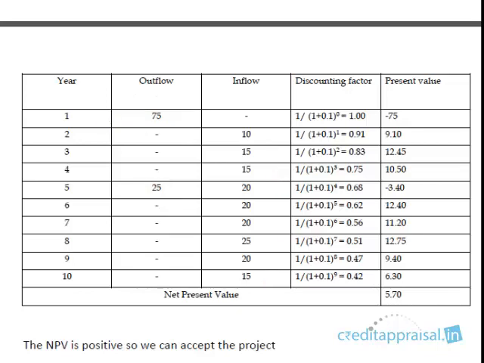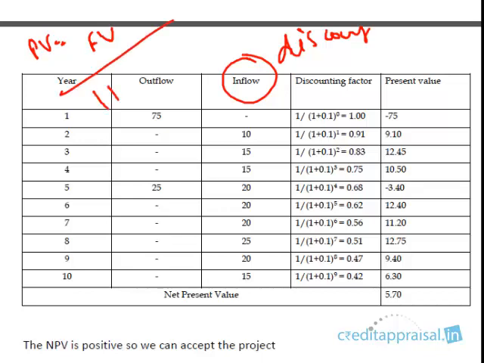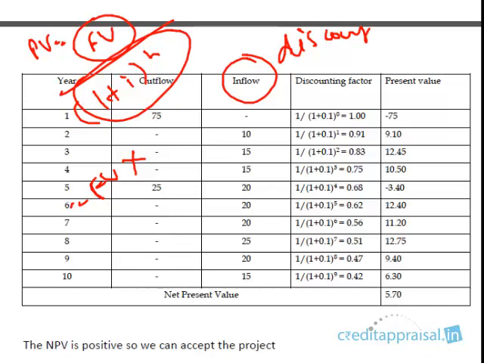So when we want to calculate NPV, what do we have to do? We have to discount these inflows. So what is the rate at which we discount? This we calculated, right? That denominator term: PV is future value by 1 plus rate of interest to the power n. You can split this into two terms, future value into 1 by (1 plus i) whole power n. So this term is known as the discounting factor.